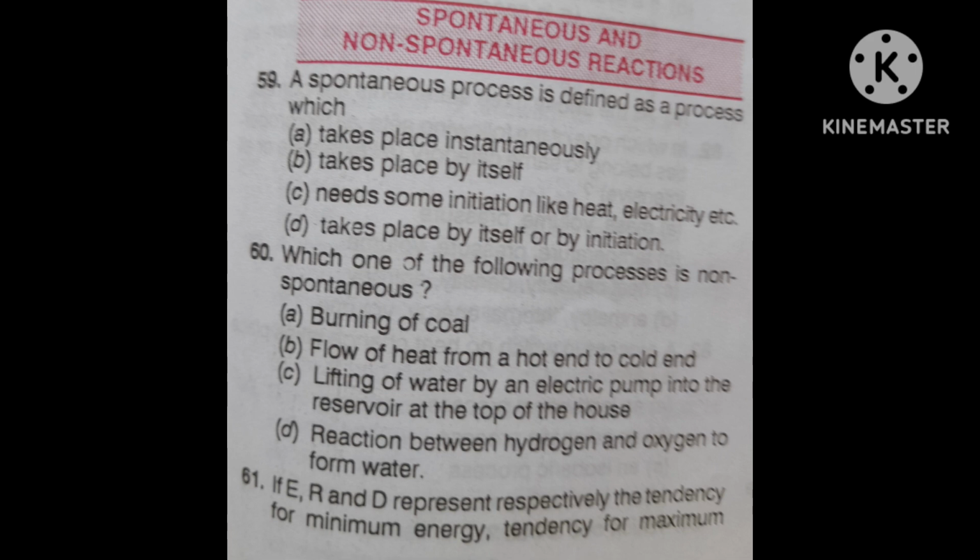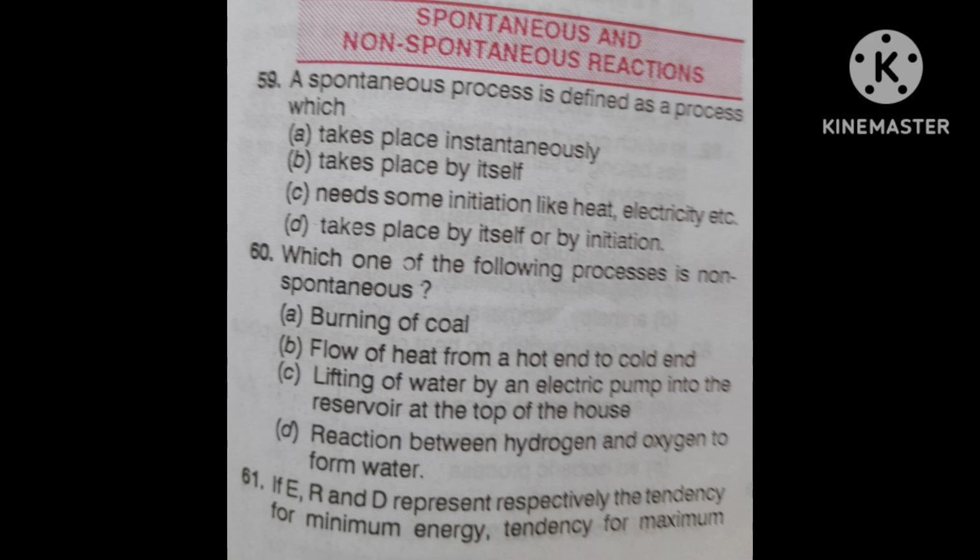Okay. In the first option, all three are in the same direction: E, R and D. In B, E and R are in the same direction and D is opposite.